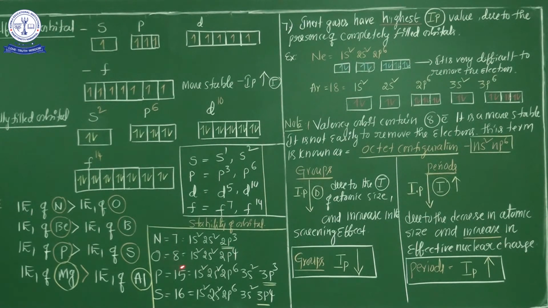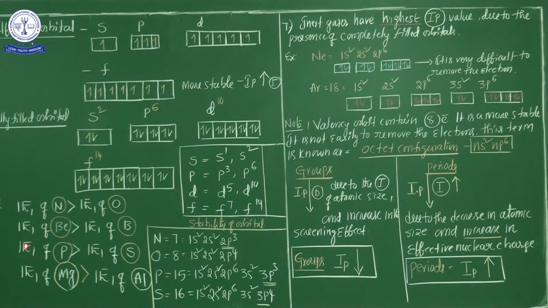But oxygen is 1s2 2s2 2p4. I already clearly explained that in a p orbital, either 3 electrons are stable or 6 electrons are stable, but now here there are 4 electrons, so it is unstable. So that's why, compared to nitrogen, oxygen easily gives the electron, but nitrogen does not easily give the electron due to the half filled configuration.